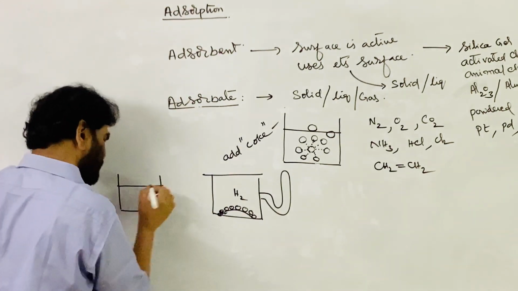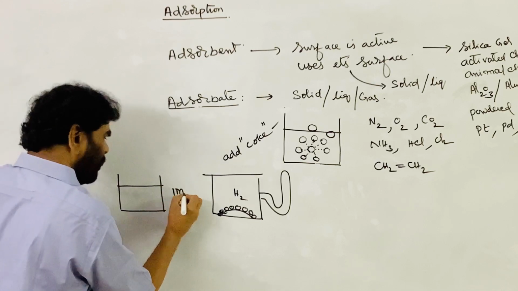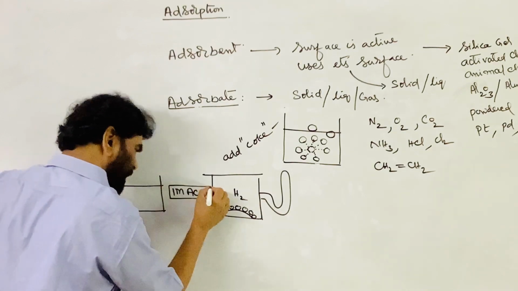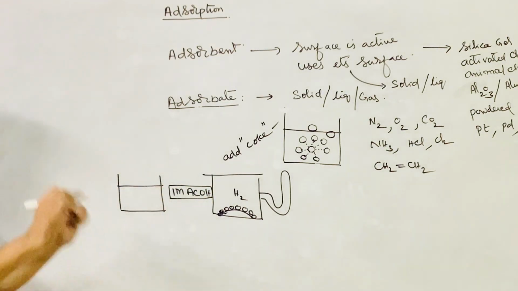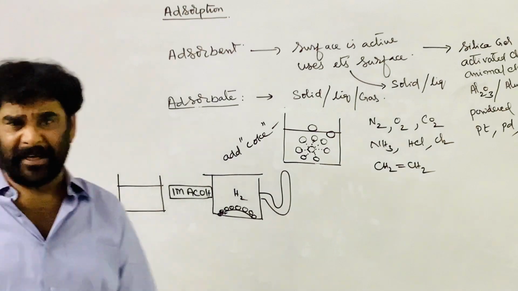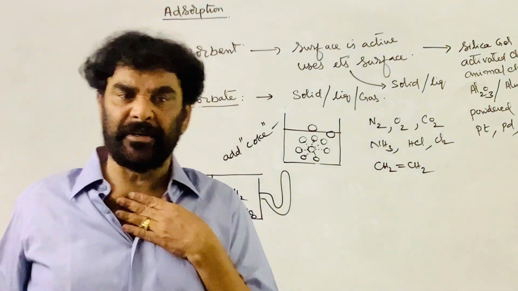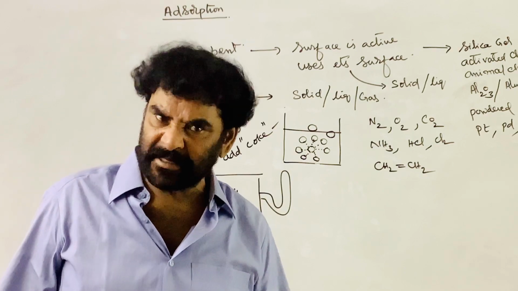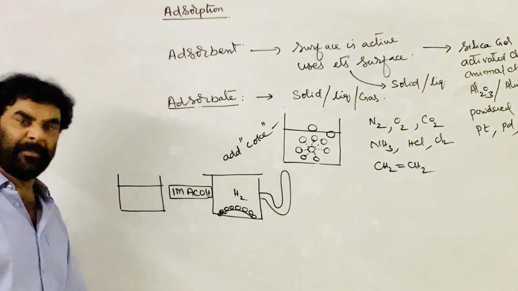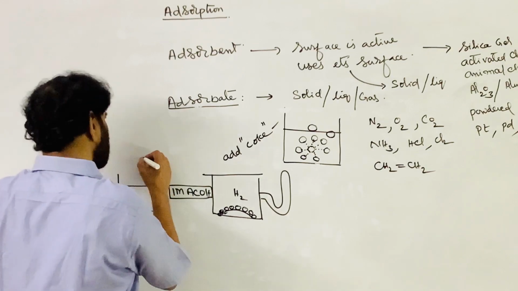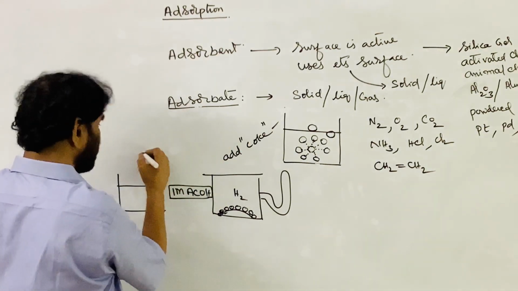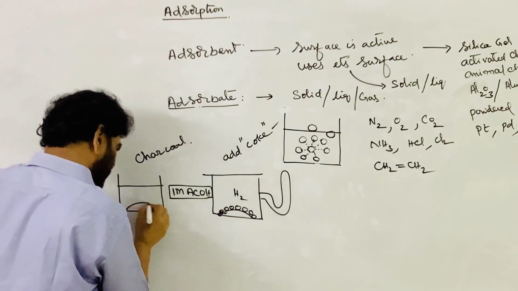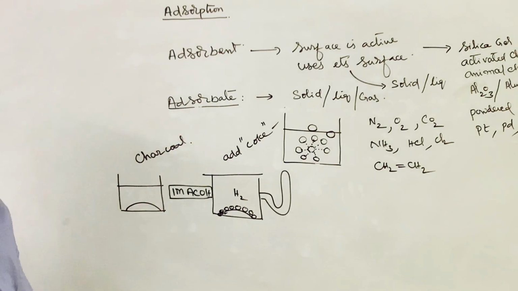This is an acetic acid solution, say a 1 molar acetic acid solution; the short form of the formula is CH3COOH. I prepared the solution, adjusted the concentration to 1 molar, and took it into a beaker. Now to this, activated charcoal is added. Then what happens?